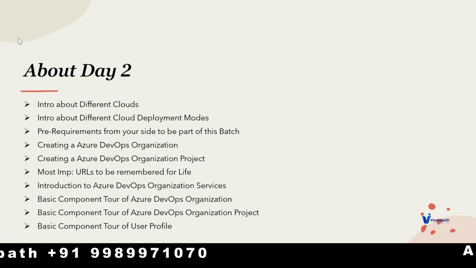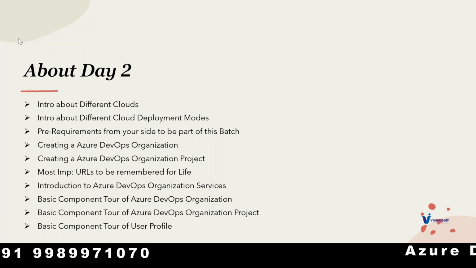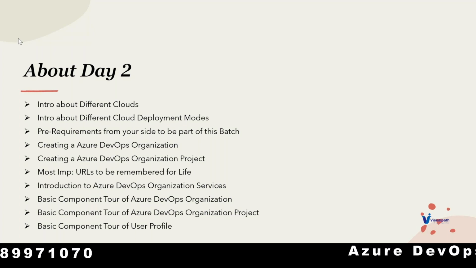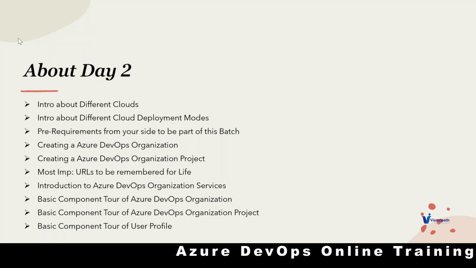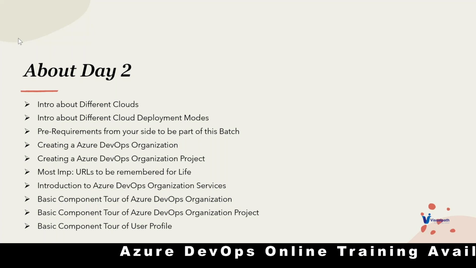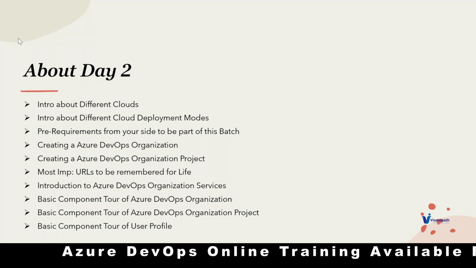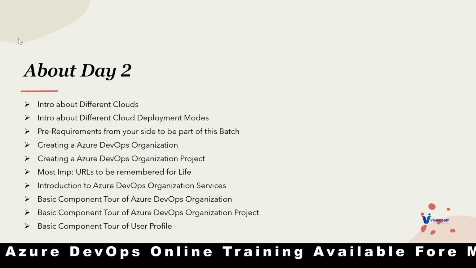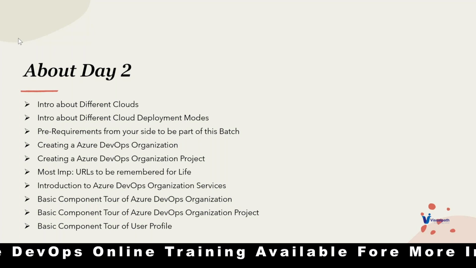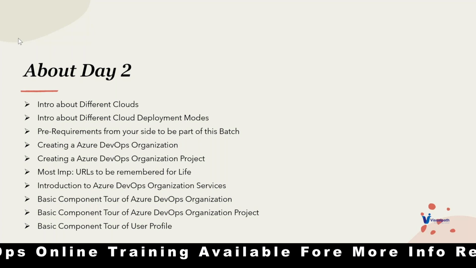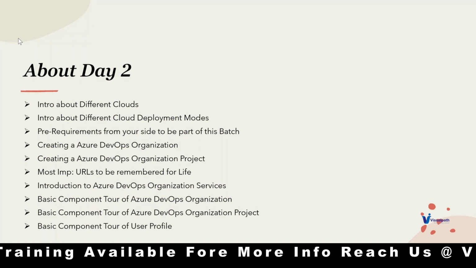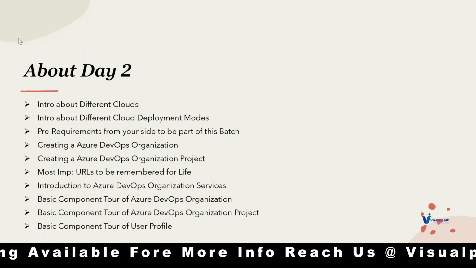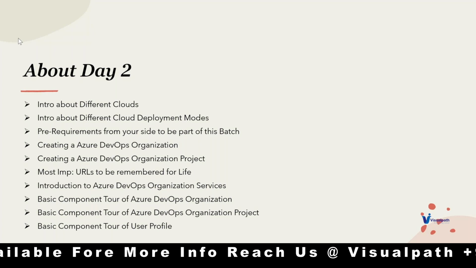Once you are done with the creation of the organization account, we are going to create a project. Here, you might get a question like, why do we need a project when we have an organization? The reason is simple hierarchy. That's it. The reason is, even if you create an Azure DevOps organization, unless you create a project, you are not able to make use of ADO basically. Azure DevOps organization basically.